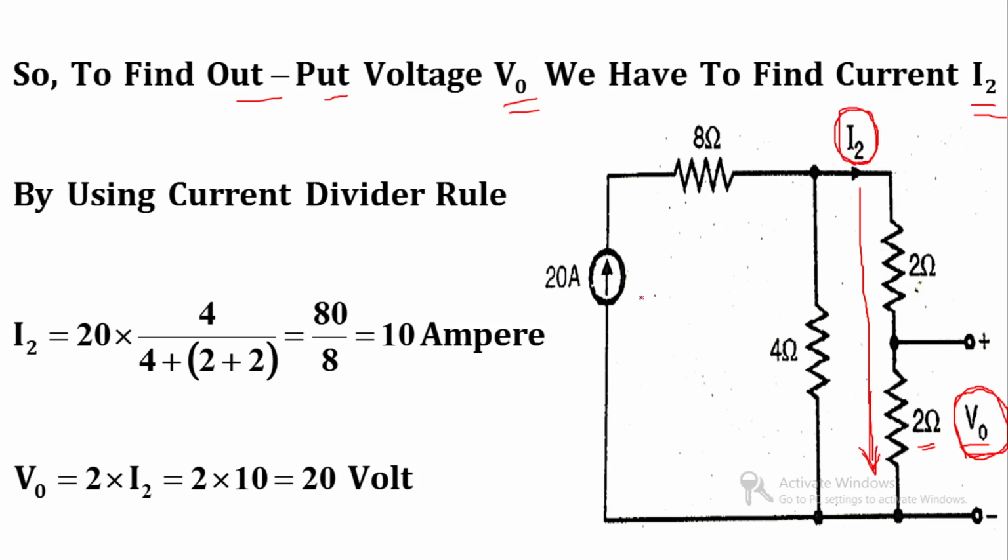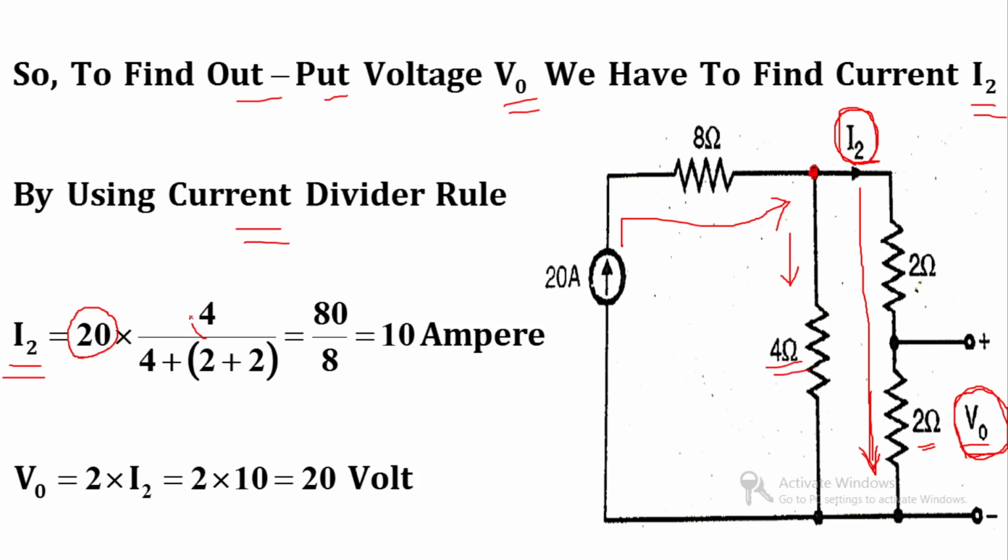Now to find the current I2, which flows from this 20 ampere source, we apply the current divider rule, because this total current is divided into two parts. The first part is through the 4 ohm, and the second part is through this particular branch. So we are going to apply the current divider rule. I2 is equal to the total current, 20 ampere, multiplied by the branch which is parallel to this branch, that is 4 ohm.